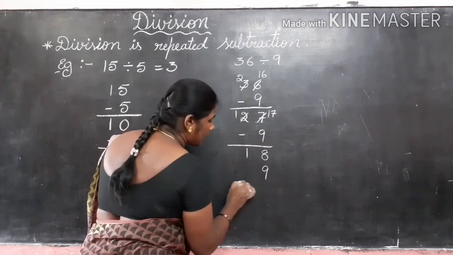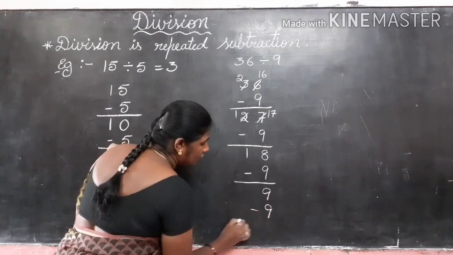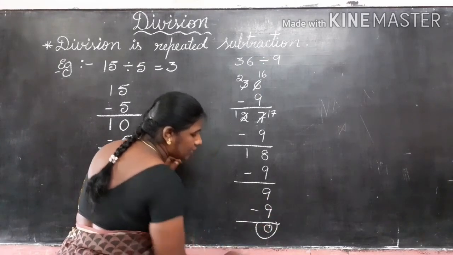Again do the subtraction: 18 minus 9 is 9. Again do the subtraction of 9. Yes, we get 0 here.